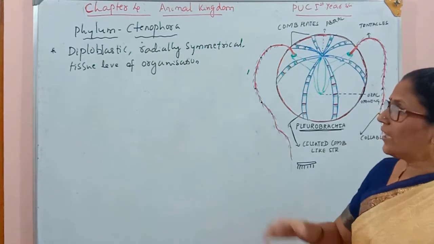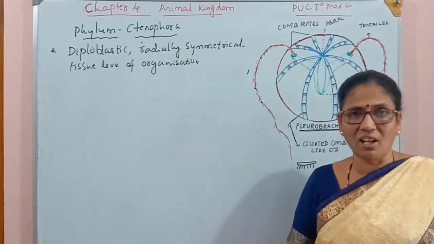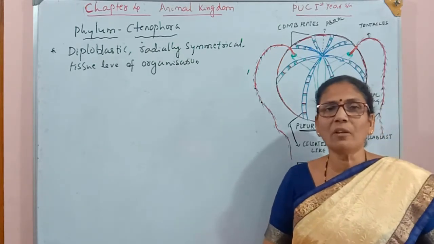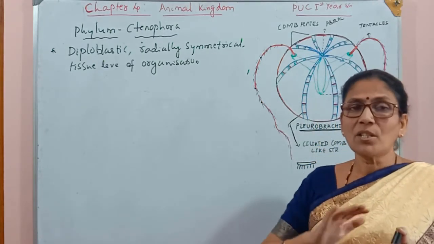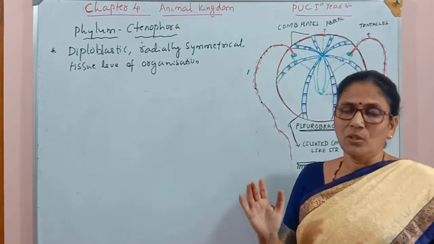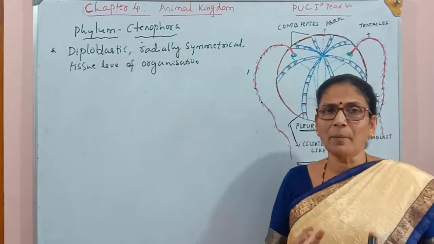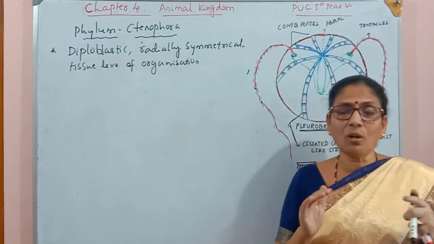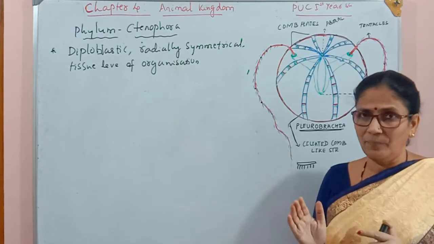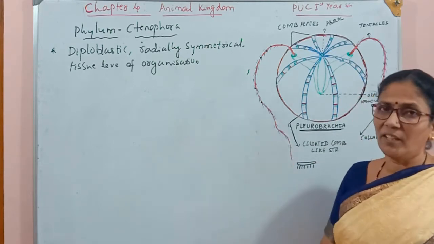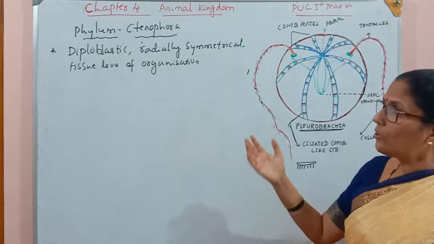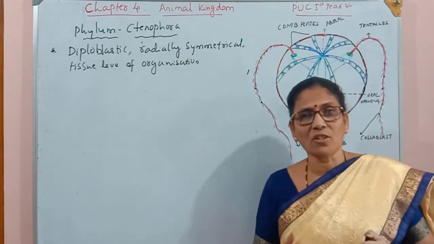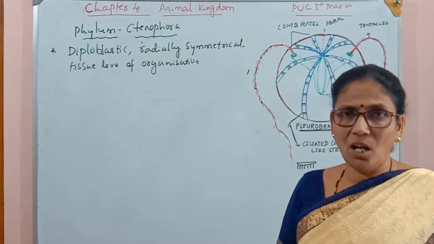The next character is tissue level of body organization. Tissue level means the organism has only tissues. There is no organ formation. So the whole body is made by many tissues, but there are no organs found still. Hence their body organization is called the tissue level of body organization. So these are the common characters which are shared with the Cnidaria also.